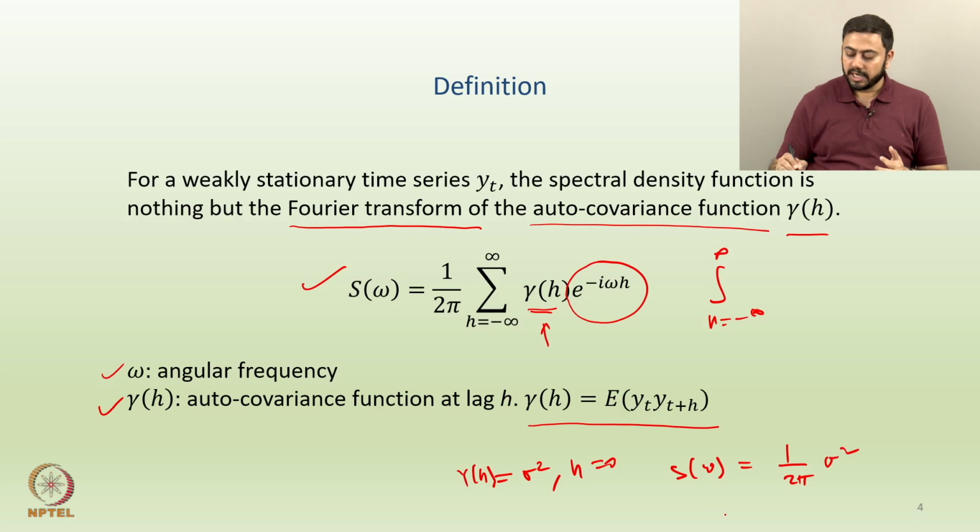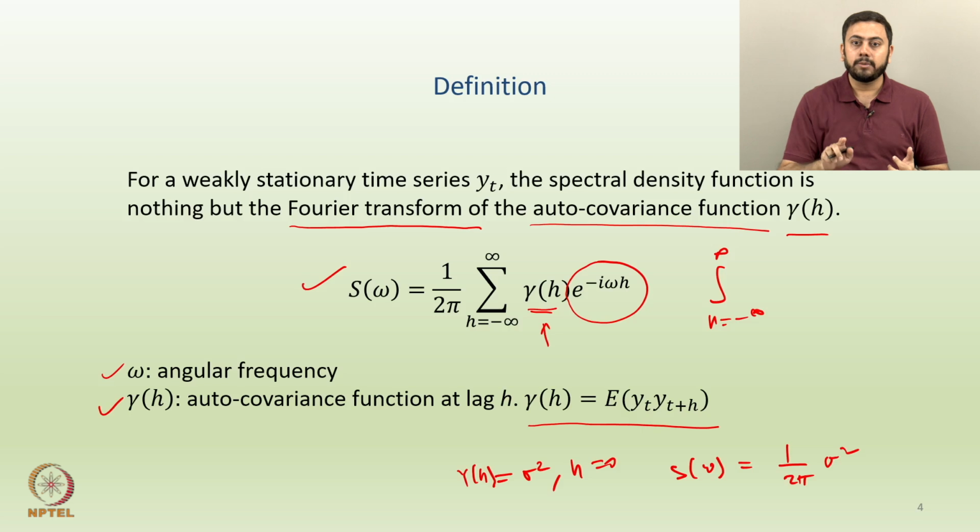So, in short, the spectral density whenever h is 0 happens to be that. For all the other values, the spectral density happens to be 0, right, because this gamma h here is 0. Make sense? So, it requires a bit of work. You have to look at the formula of S of omega and then try to find out what would happen to S of omega for different values of h.